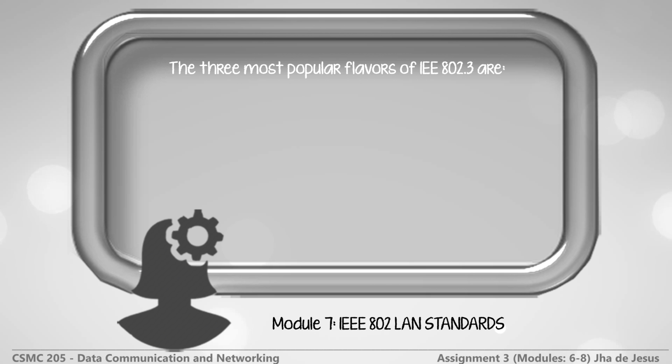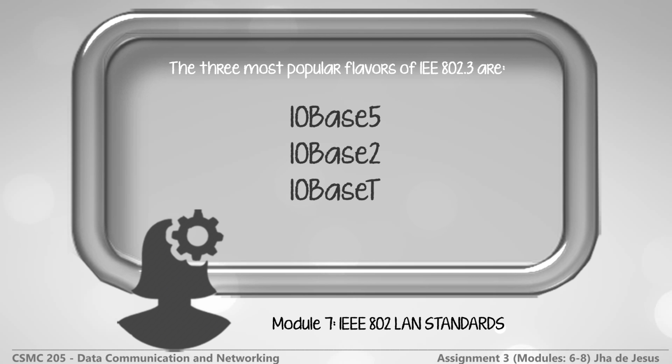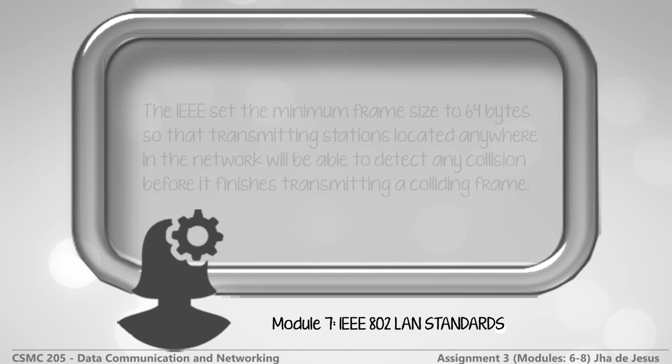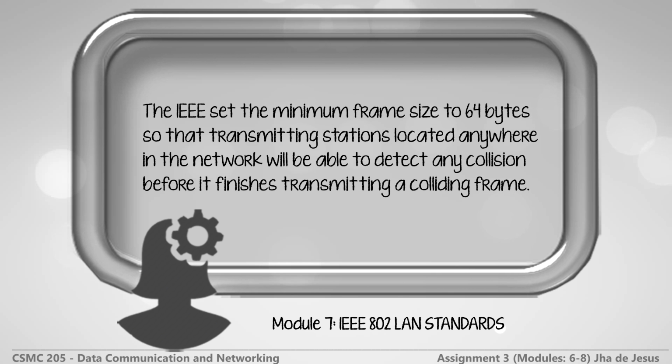The three most popular flavors of IEEE 802.3 are 10 base 5, 10 base 2, and 10 base T. The IEEE set the minimum frame size of 64 bytes so that transmitting stations located anywhere in the network will be able to detect any collision before it finishes transmitting a colliding frame.